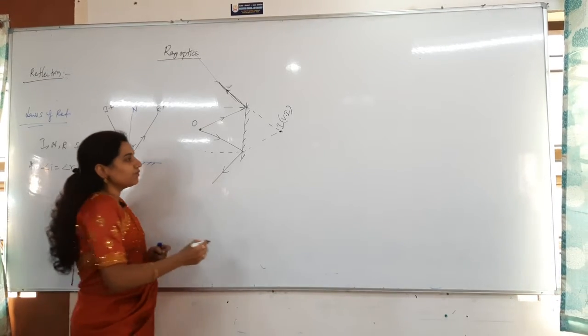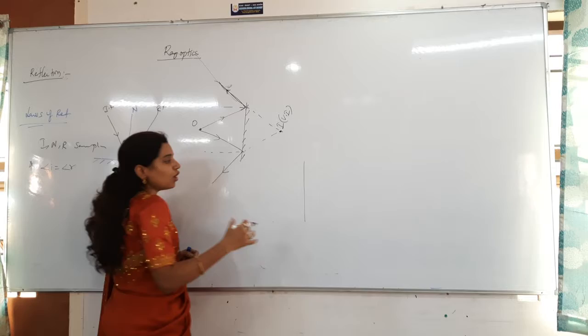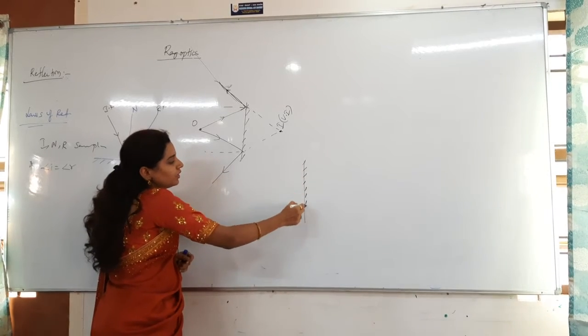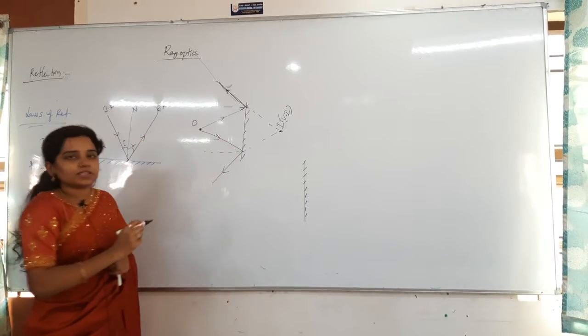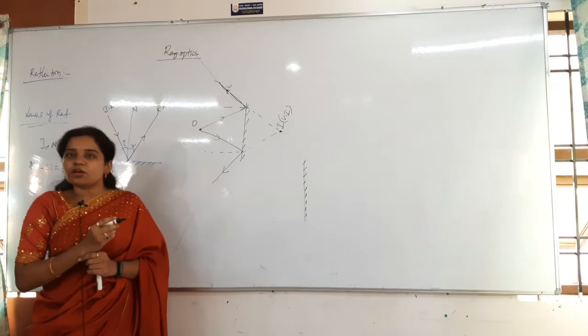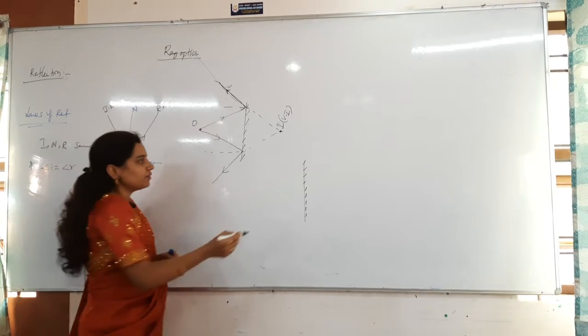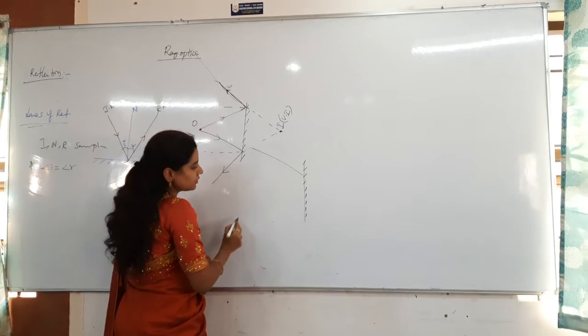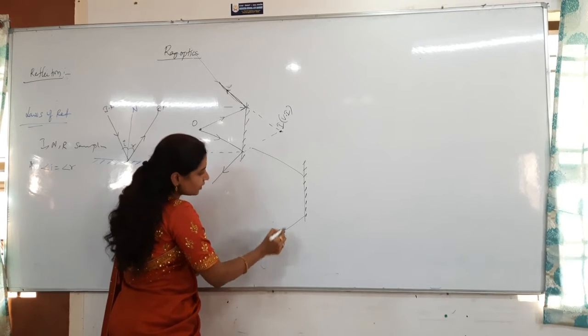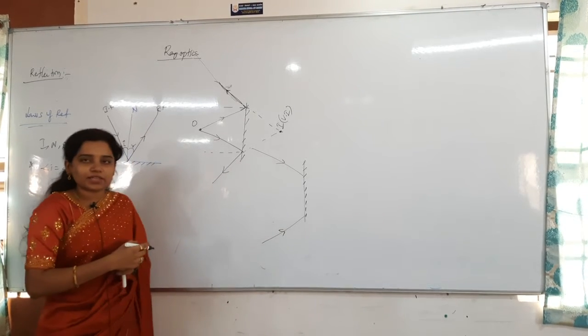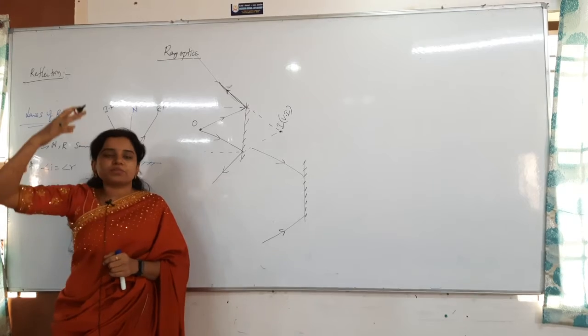Next, whenever you see virtual images, virtual objects will also be there. Here the rays are really intersecting, that is a real object. For a virtual object, for example, rays are incident like this. Can they intersect anywhere? They are coming from larger distances.